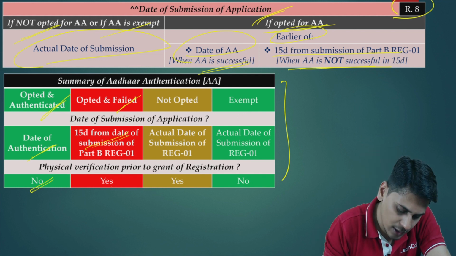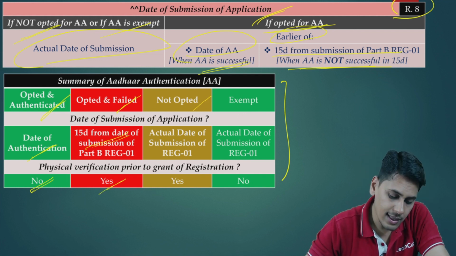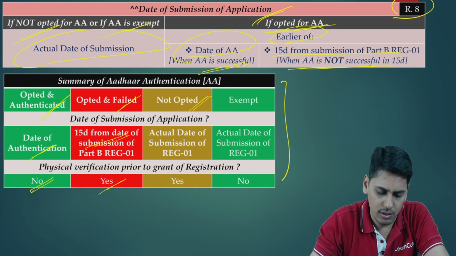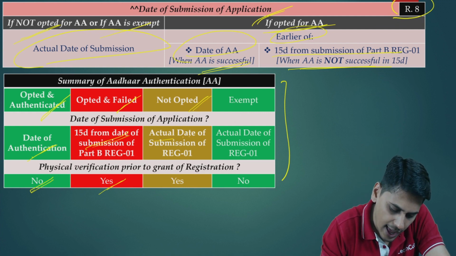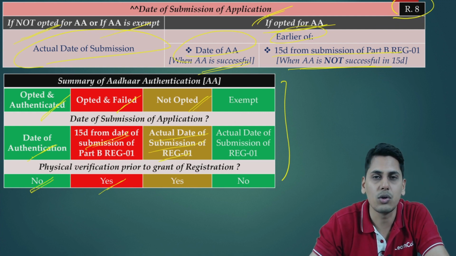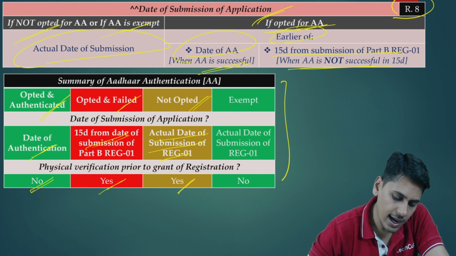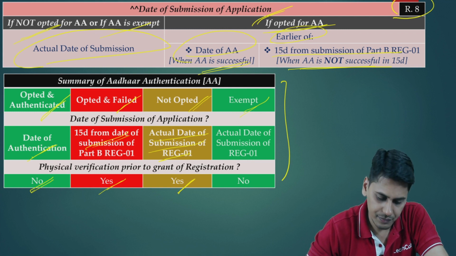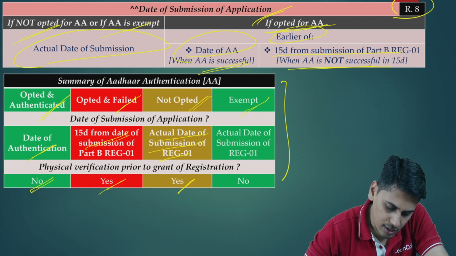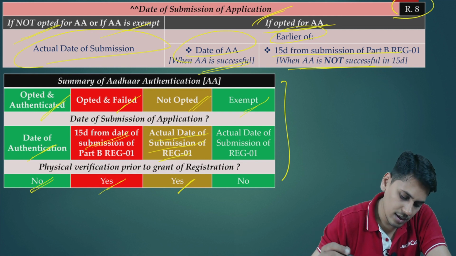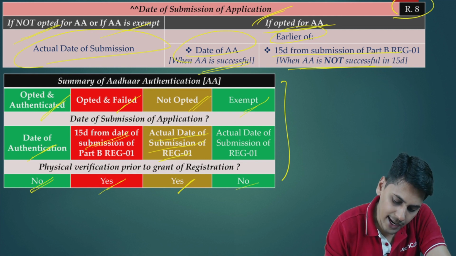Physical verification prior to grant of registration? Yes. Aadhaar authentication is not opted at all. What is the date of submission of application? Actual date of submission of REG01. Whether physical inspection is required? Yes. Aadhaar authentication is exempted, 25(6)(d). Date of submission of application, actual date of submission of REG01. Whether physical verification is required prior to grant of registration?